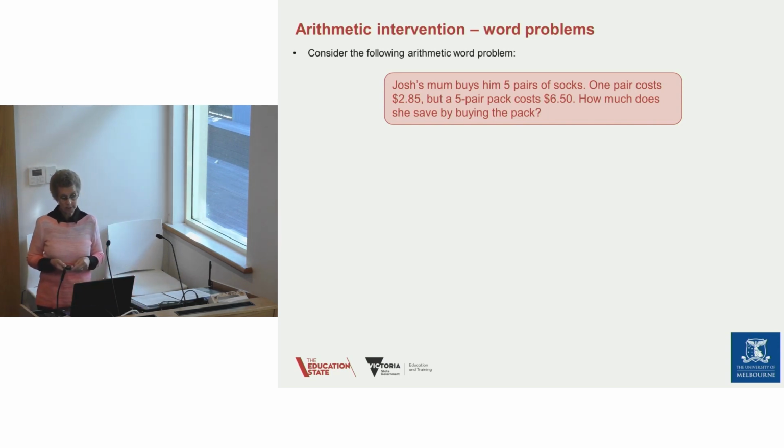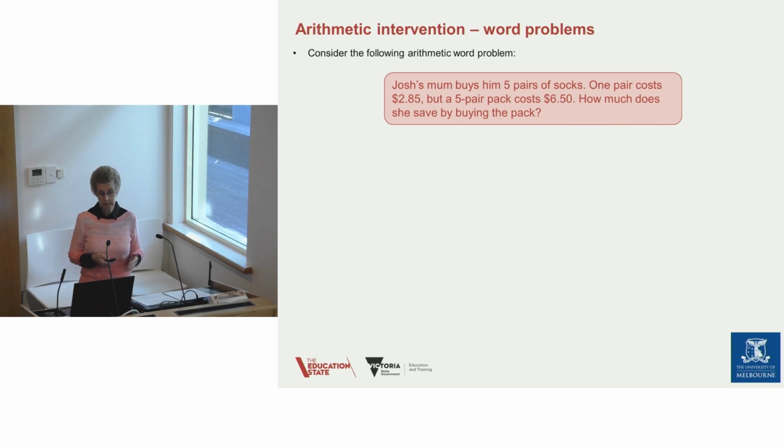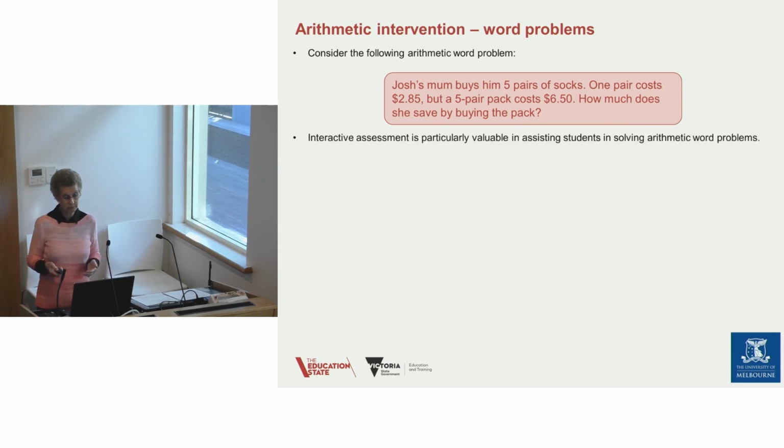Now let's consider this word problem. Josh's mum buys him 5 pairs of socks. 1 pair costs $2.85, but a 5-pair pack costs $6.50. How much does she save by buying the pack?